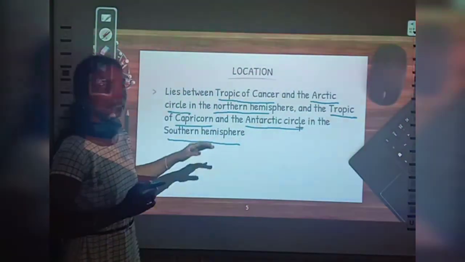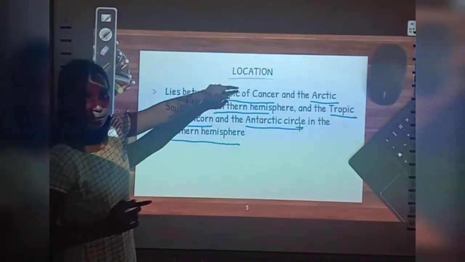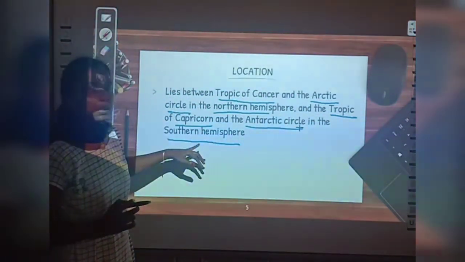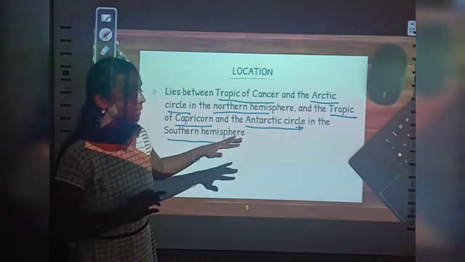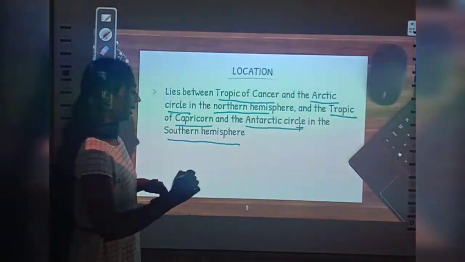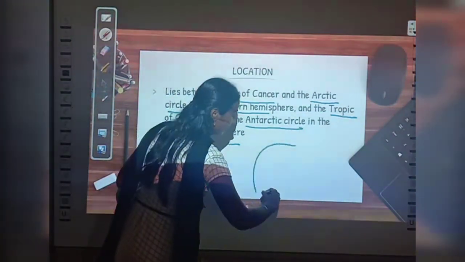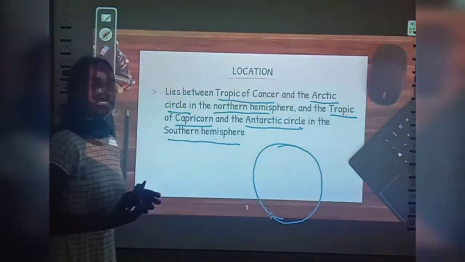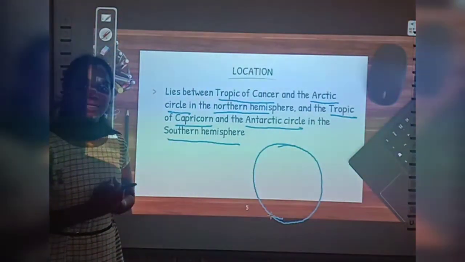Okay, so in the northern hemisphere, it lies between the Tropic of Cancer and the Arctic Circle, whereas in the southern hemisphere, it is located between the Tropic of Capricorn and Antarctic Circle. Yes. Now we know, right, where are this Tropic of Cancer, Arctic Circle, Antarctic Circle and Tropic of Capricorn located. We know, right?